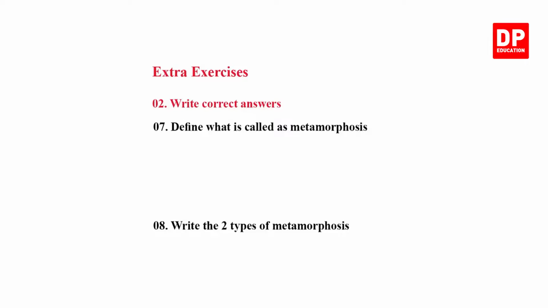Okay, then define what is called as metamorphosis. So metamorphosis means if there are significant changes among the stages of life cycles, then that organism has undergone a metamorphosis process.